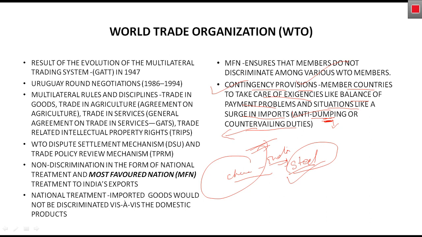There is a provision under countervailing duties to avoid bad effects on the domestic production. A member country can put countervailing duties. It can counter the bad, adverse effects. So these are the two tools available.